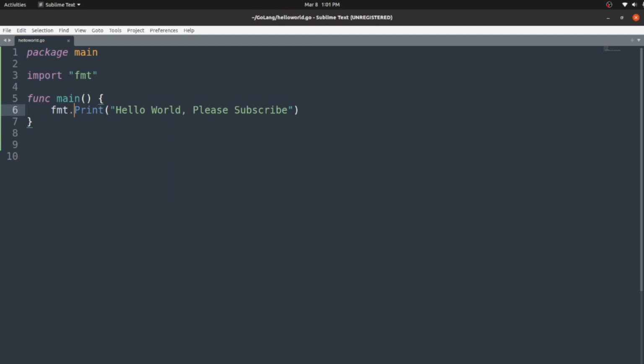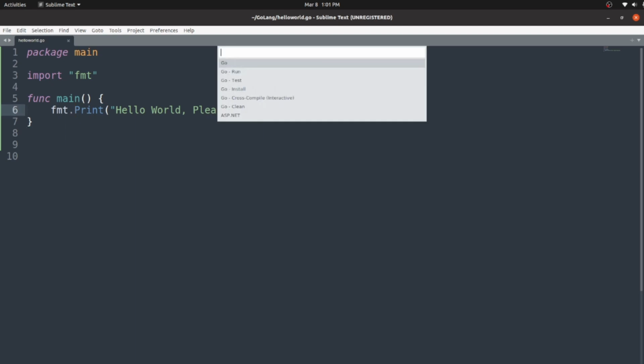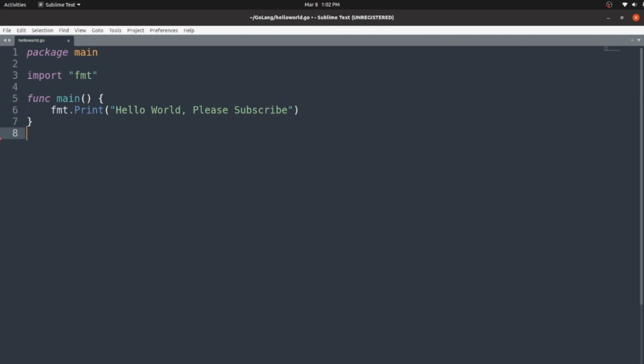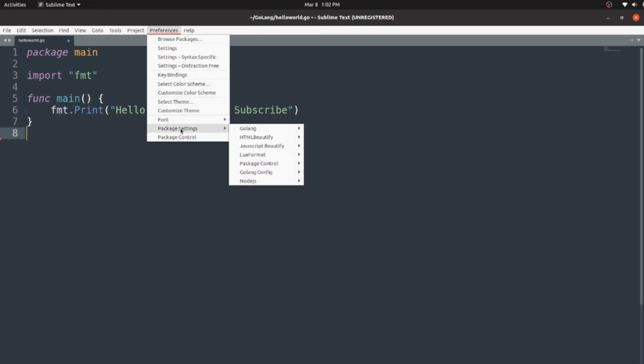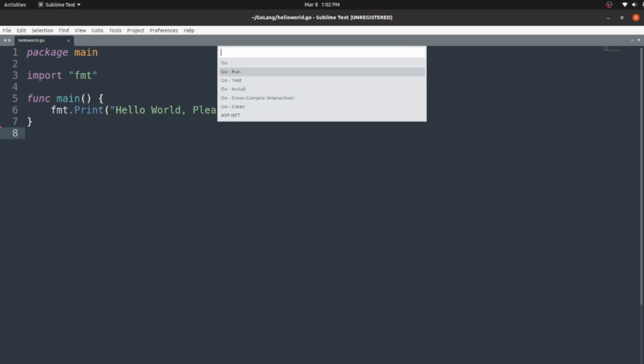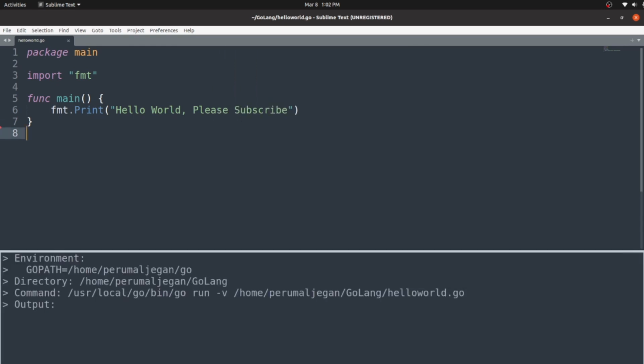If I press Control Shift B, I can build the program that we just wrote. So I'm moving to go-run and clicking enter. I'm getting an error. Hang on. All I wanted was to save the configurations that I did in the package settings and Golang config. I successfully did that. Now I'm trying to execute this command. I am pressing Ctrl Shift B to build the program, selecting go-run and pressing enter. Here I can see the output: Hello world, please subscribe. So it is printing the program.